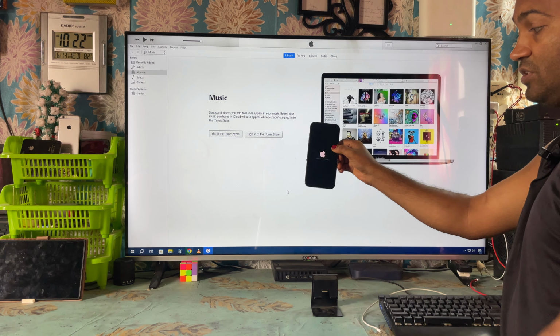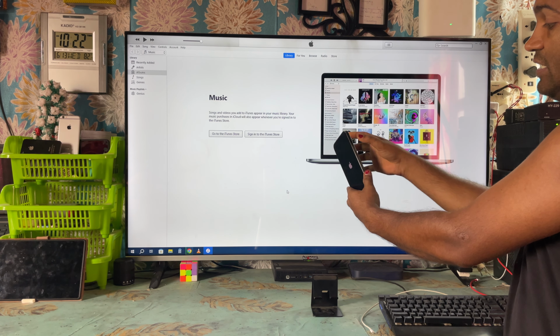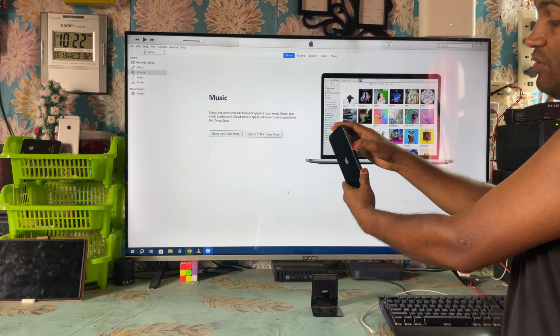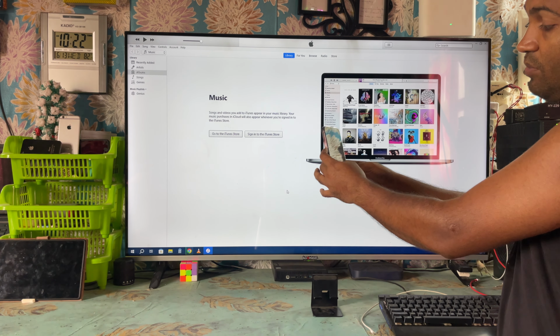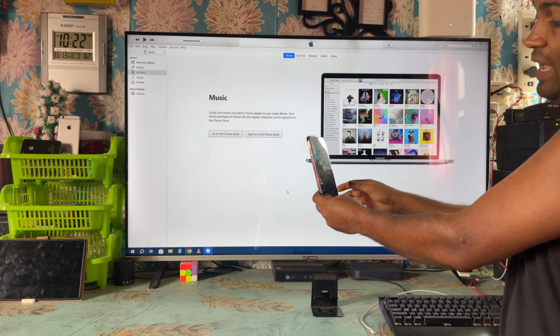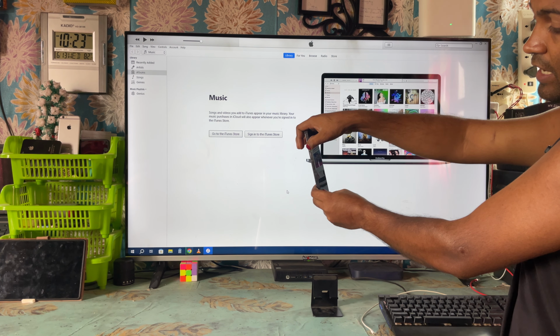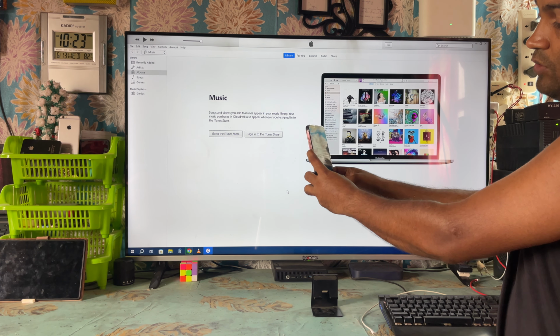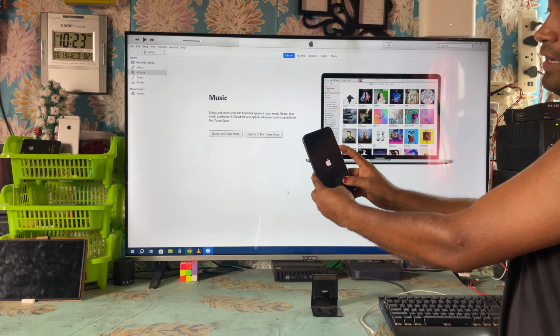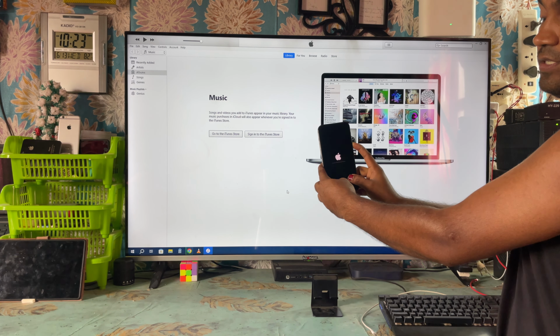Just simply we have to disconnect. As we see, this is the power button, this is volume up, and this is volume down. So what we have to do is quickly press up, down, and keep holding until it restarts.